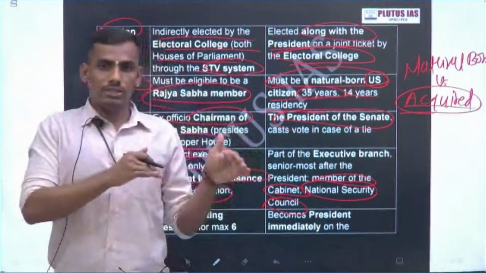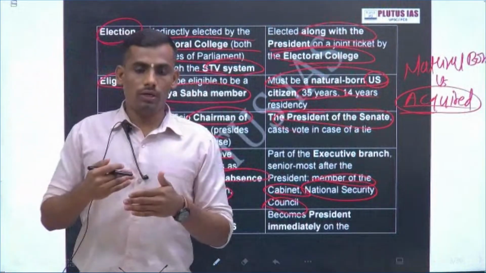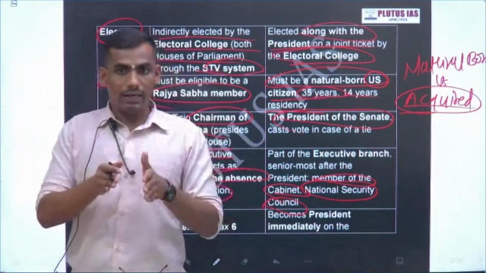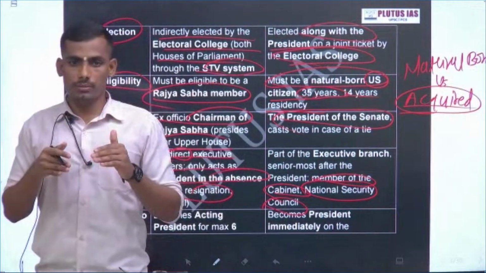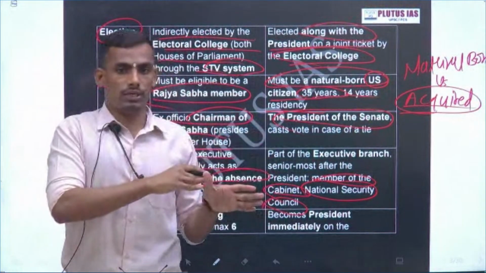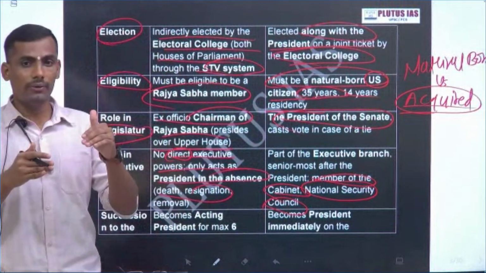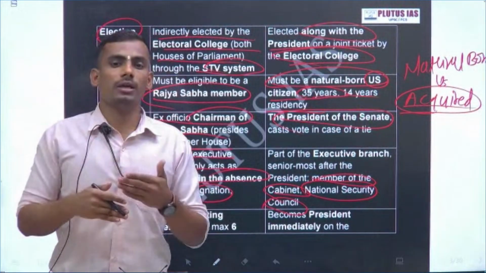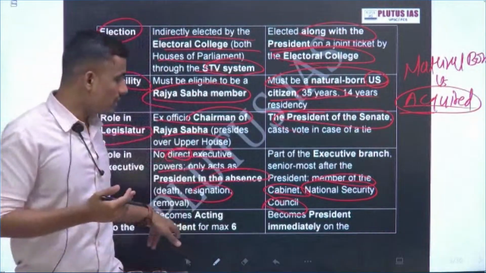But in the USA, the President's term is 4 years. If the President dies in between and 2 years remain, in the USA the Vice President continues for the remaining 2 years. So in the USA, succession is there, continuity is there. But in India, the Vice President can be acting President for a maximum of 6 months. Okay, so this is succession.